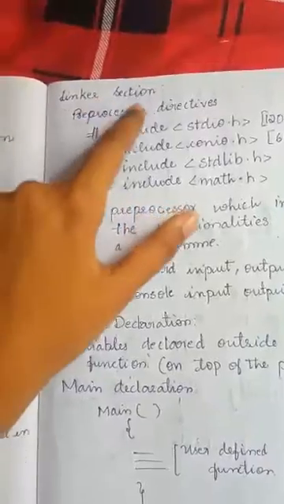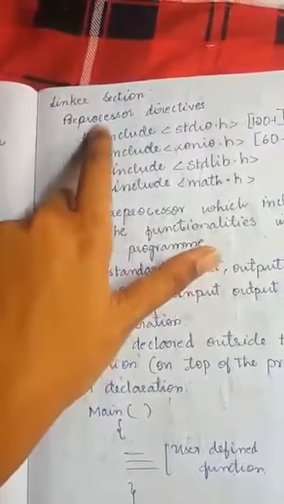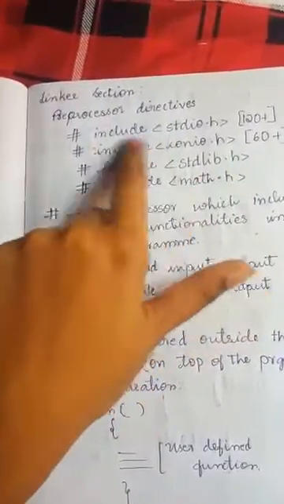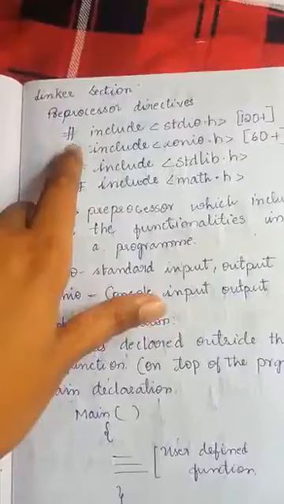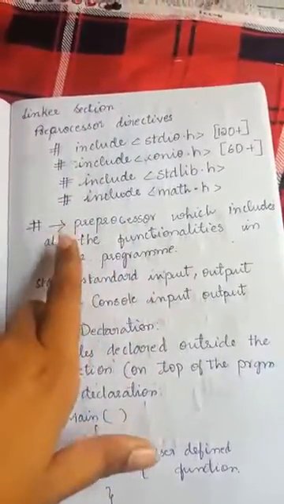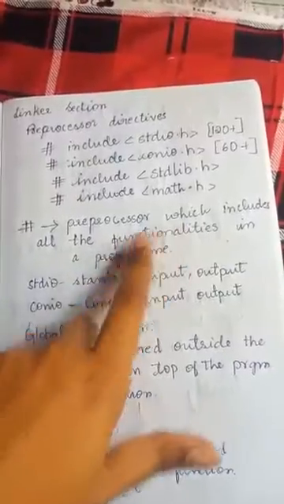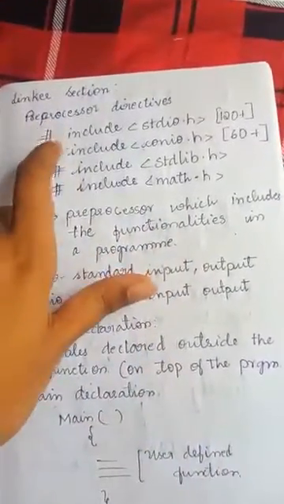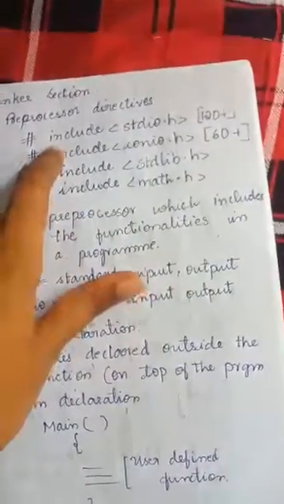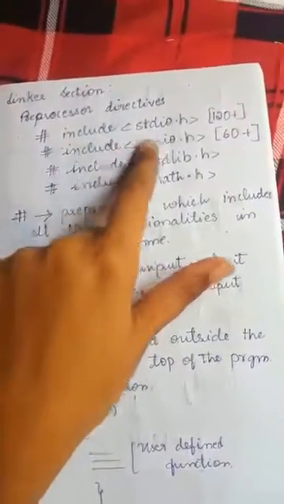The linker section mainly includes preprocessor directives. So these are all the header files, all contained in the linker section. So this is a preprocessor. What is a preprocessor? It includes all the functionalities in a program. So let us see all the header files. The first header file is include stdio.h.